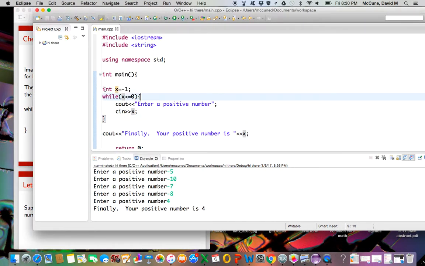So let me just put that code here. So let's keep x as -1 right now. And so as long as x is not equal to 1, and also x is not equal to 2, we can tell the user, I don't like what you just gave me.